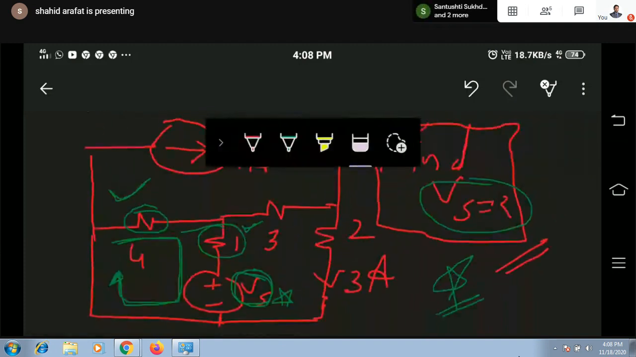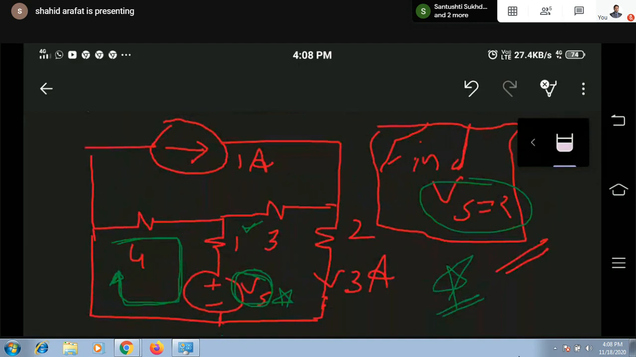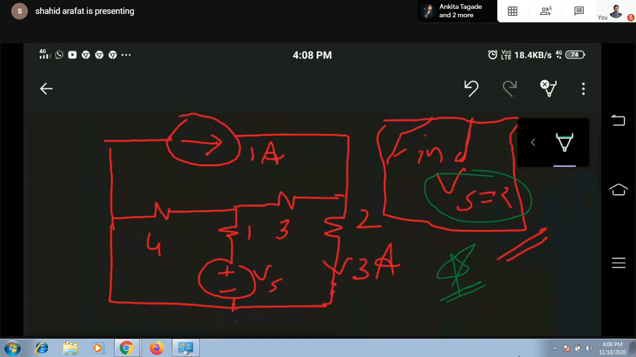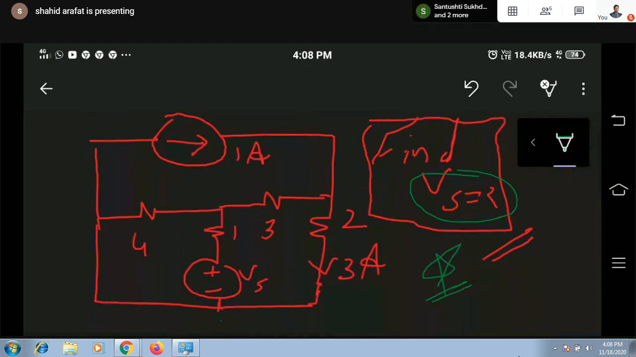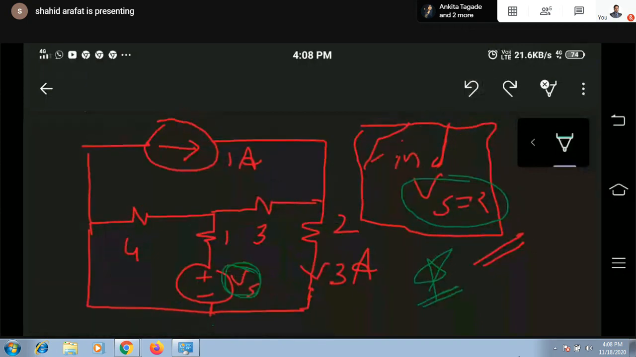First fix the target, what we need to do. Our target is to find out Vs. Here also we can apply KVL. Again, there is only one unknown, Vs, but we must have the voltage across 3 ohm, the voltage across 2 ohm, and the voltage across 1 ohm, which we don't have, but we can try to find out. Can we find the voltage across 2 ohm? Yes, the current through 2 ohm is given to us, which is 3 ampere.